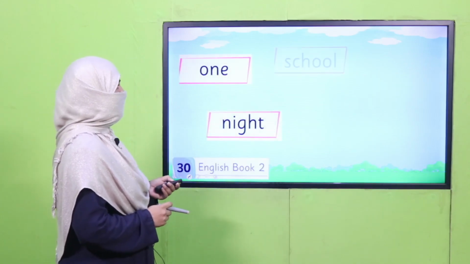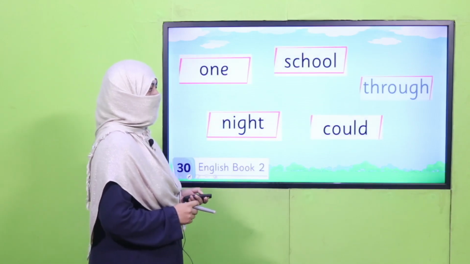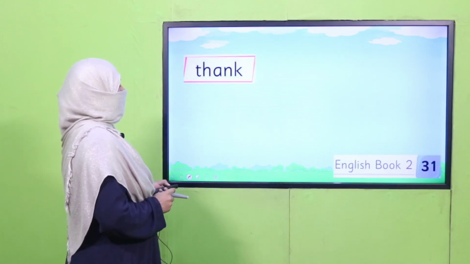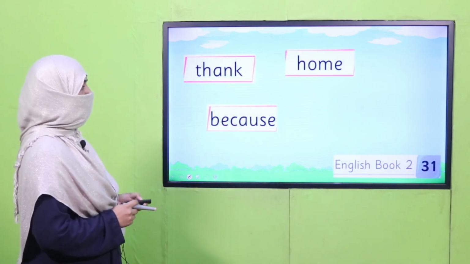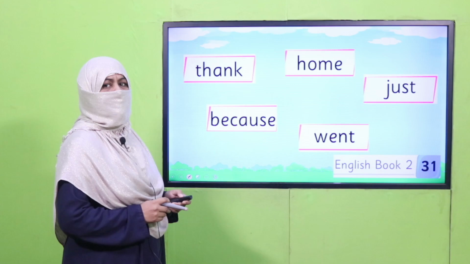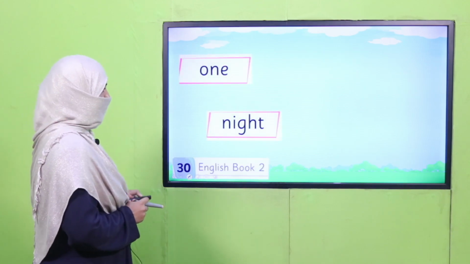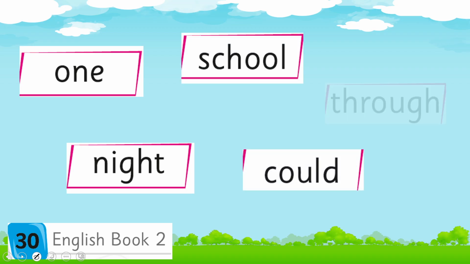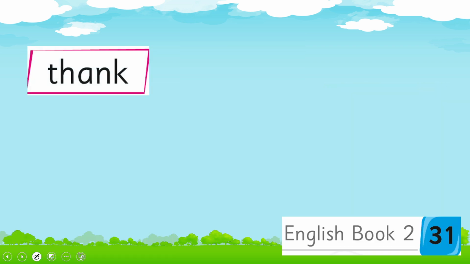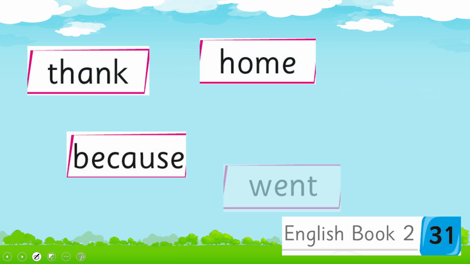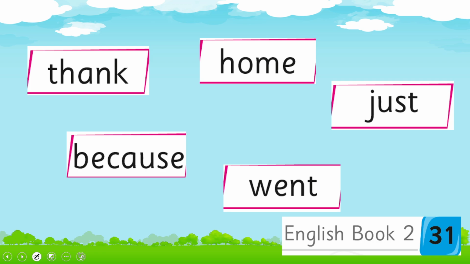One, night, school, could, through, thank, because, home, went, just. Again, a little faster. One, night, school, could, through, thank, because, home, went, just.